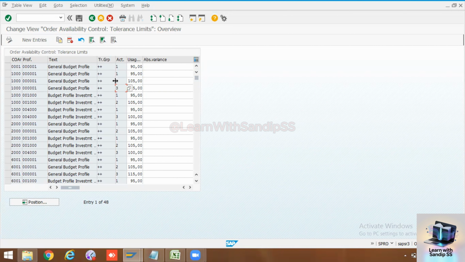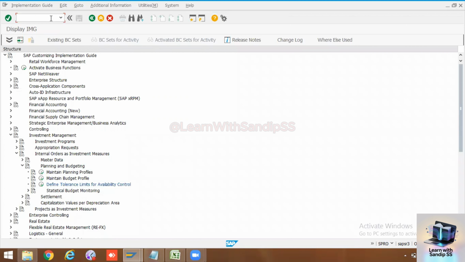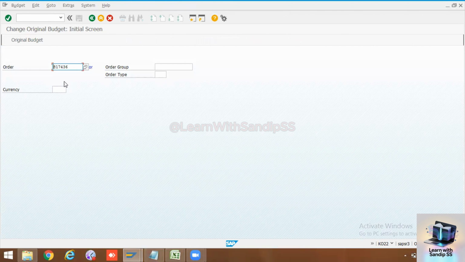And where we assign that budget, there is a T code: KO22. Once we create the order, we need to assign the budget, or we can change the original budget if something is missing from our side, the vendor is procuring at huge cost, or we got a vendor who performs the activity at less cost. So the FI stream will update this new budget.